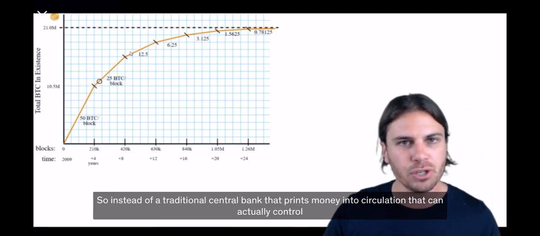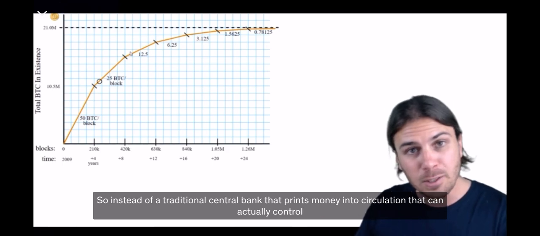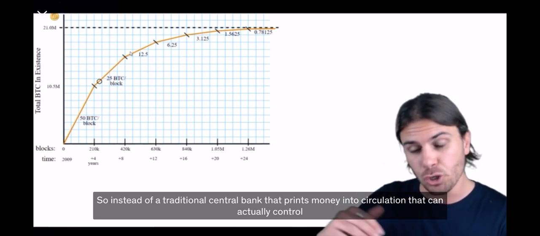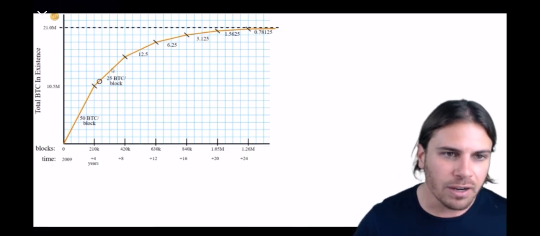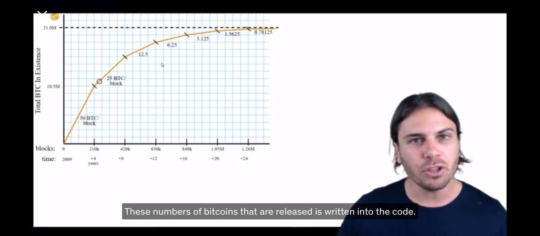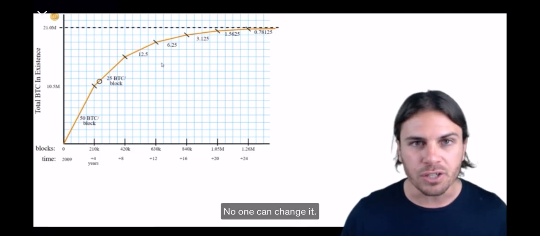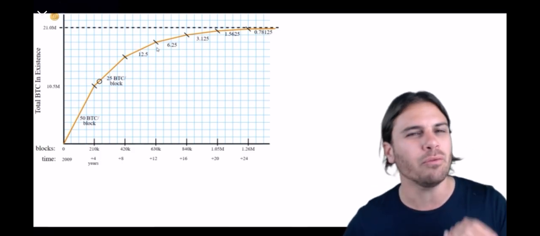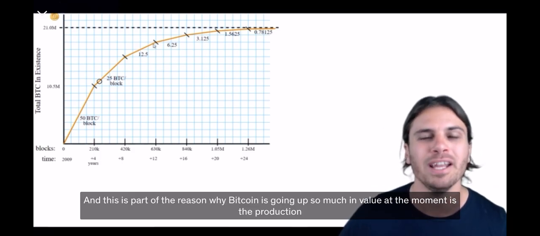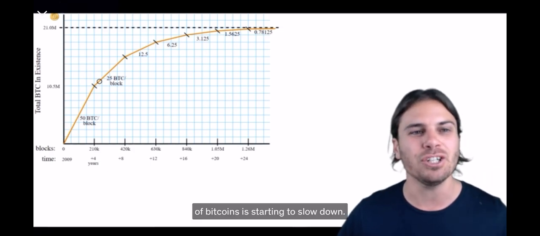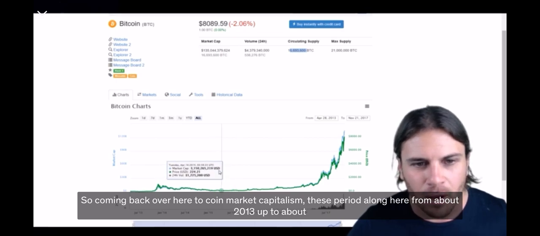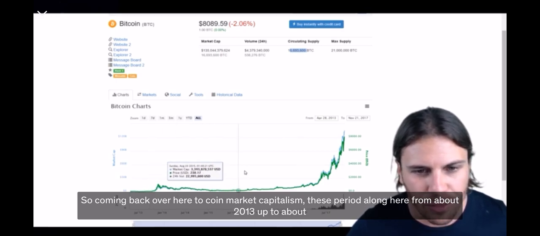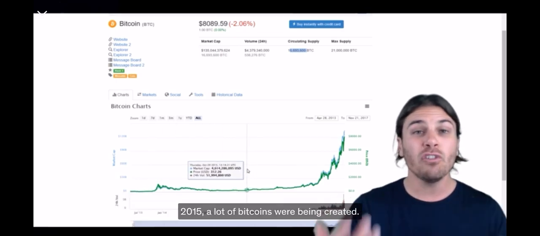So instead of a traditional central bank that prints money into circulation that can actually control inflation, with Bitcoin you cannot control the inflation. These numbers of Bitcoins that are released is written into the code. No one can modify it, no one can change it. So this is the amazing thing about Bitcoin, and this is part of the reason why Bitcoin is going up so much in value at the moment, is the production of Bitcoins is starting to slow down. So coming back over here to coinmarketcap.com, this period along here, from about 2013 up to about 2015, a lot of Bitcoins were being created.